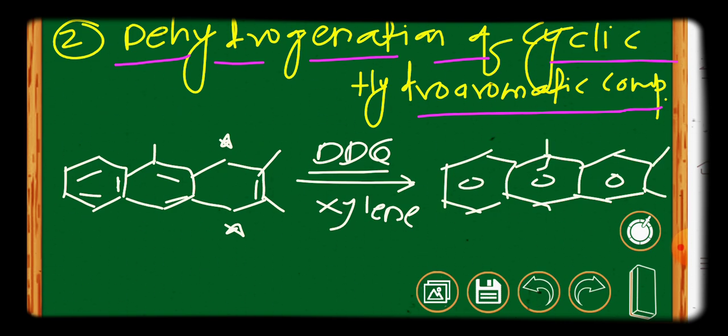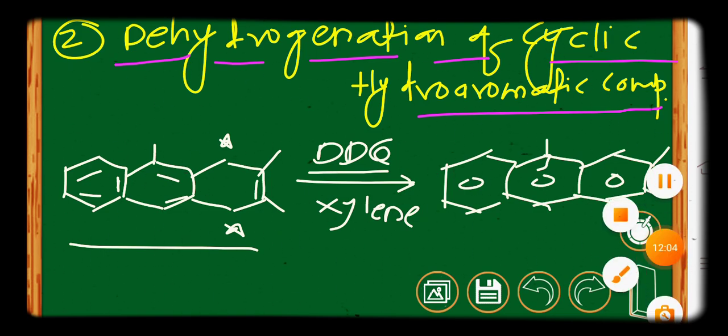In this way these are the products obtained in case of such structures. This is called the dehydrogenation of cyclic hydroaromatic compounds.